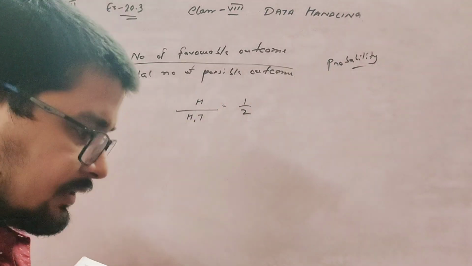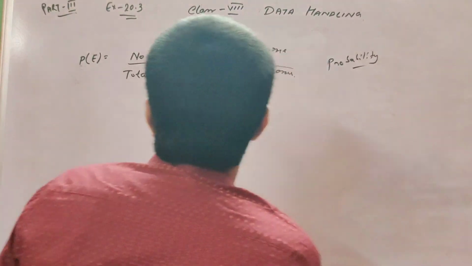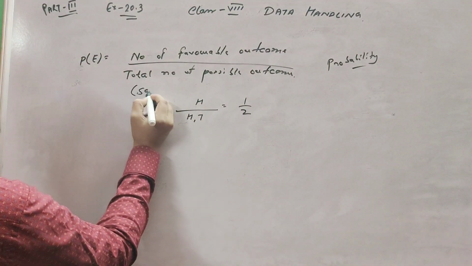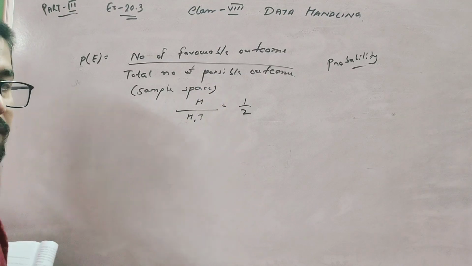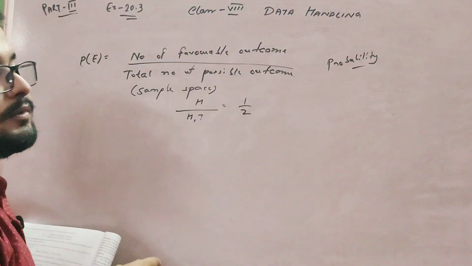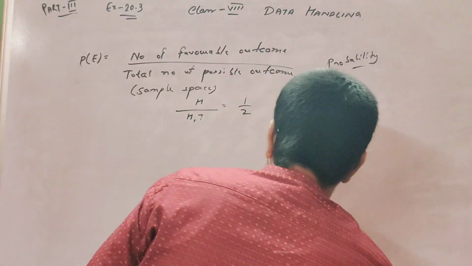This kind of sum is like this, and the total number of possible outcomes is also called the sample space. That means all possible outcomes are included. That is called the sample space.